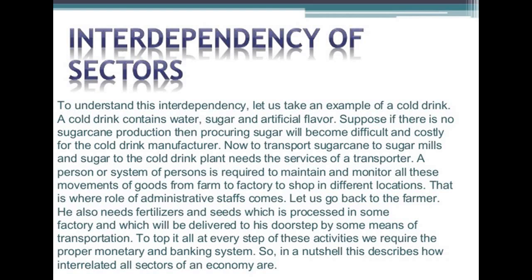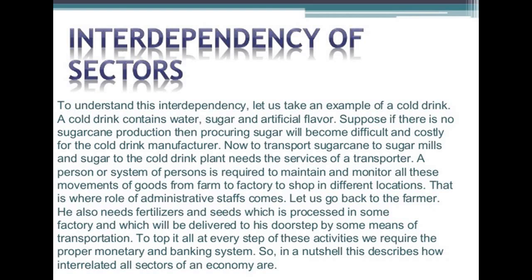If one sector is not working properly, the other sector will not be able to deliver the required products to the consumers or to the retailers' shops. If transportation is not there, how are they going to transport the material that has been made to the consumers? That is one of the biggest hindrances here.